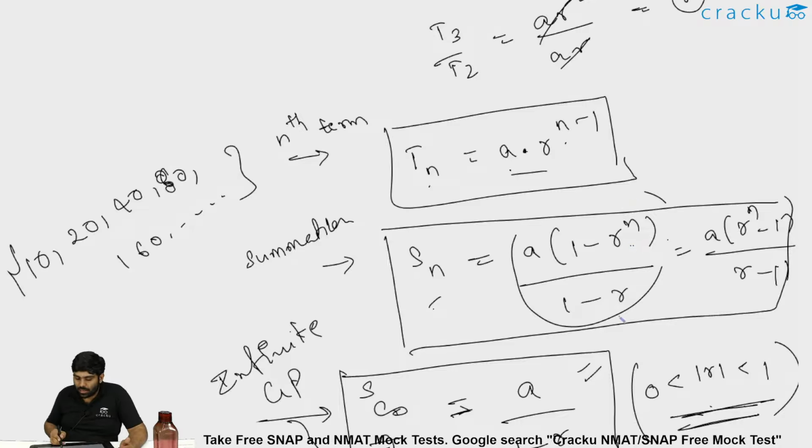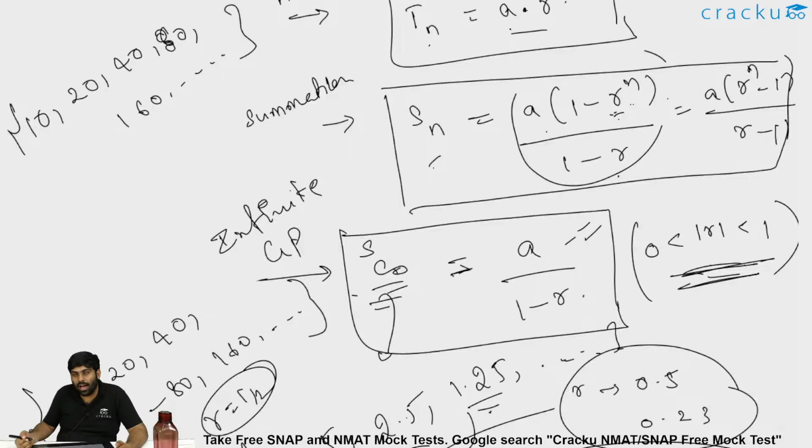In a into 1 minus r power n by 1 minus r, for infinity terms, n is tending to infinity and r is between 0 and 1. So 0 point some number power infinity will tend to 0. For example, 0.2 into 0.2 is 0.04, into 0.2 is again 0.008. So it will keep going to a smaller value. So some number which lies between 0 and 1 power infinity will tend to 0. So this numerator can be written as a into 1 minus 0, divided by the same 1 minus r. That is what S infinity is, a by 1 minus r.